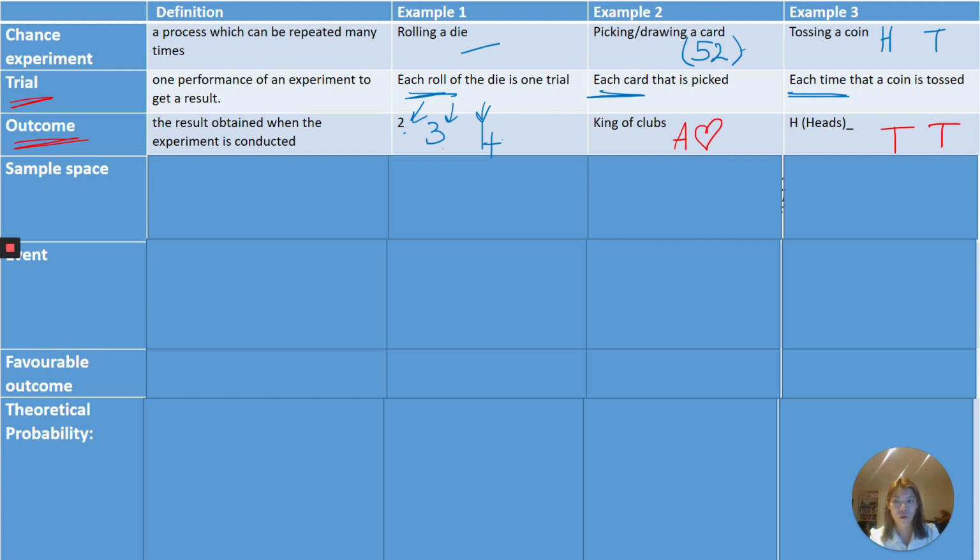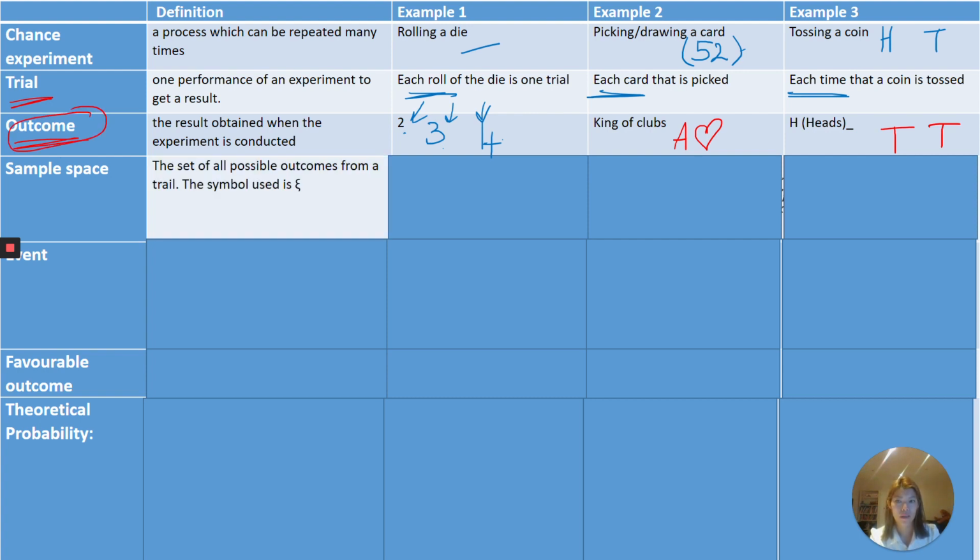Sample space is all of the outcomes that are possible. So for example, when we roll a die, we can have 1, 2, 3, 4, 5, or 6. And the way we represent the words "all of the outcomes," so sample space, is by the symbol with a little e, capital C, and little wiggle.